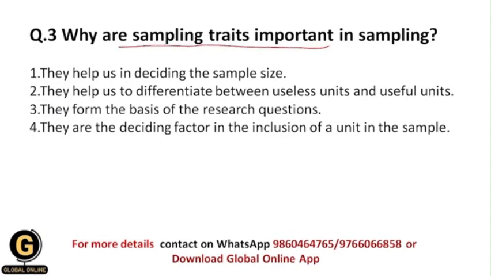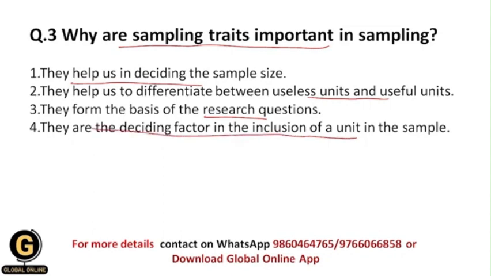So within the sampling technique, why sampling characteristics are important. First of all, they help us in deciding the sample size. They help us to differentiate between useless units and useful units, or they form the basis of the research questions, or they are the deciding factor in the inclusion of a unit in the sample.